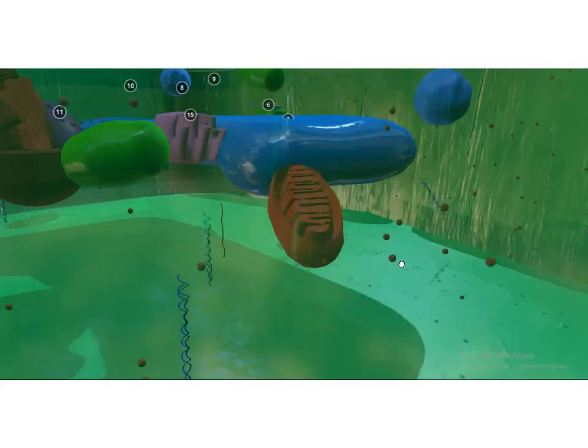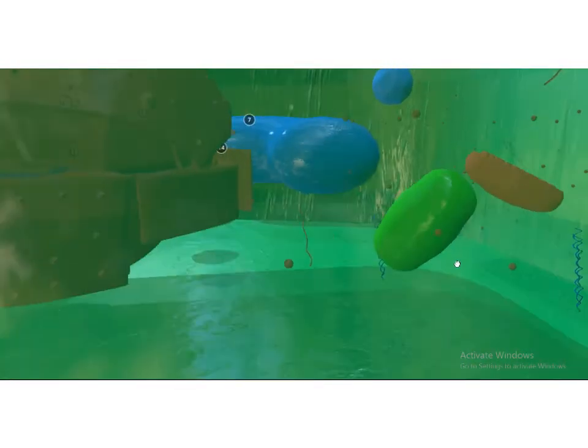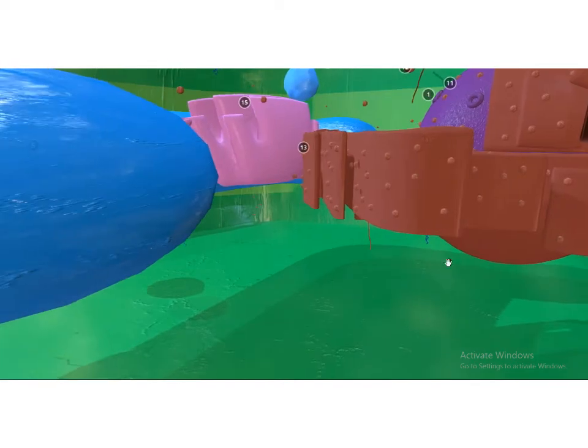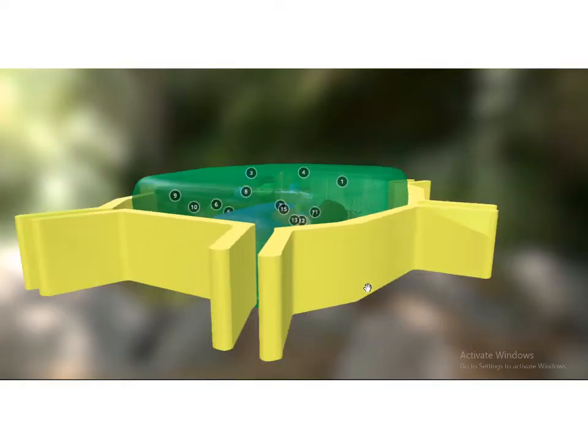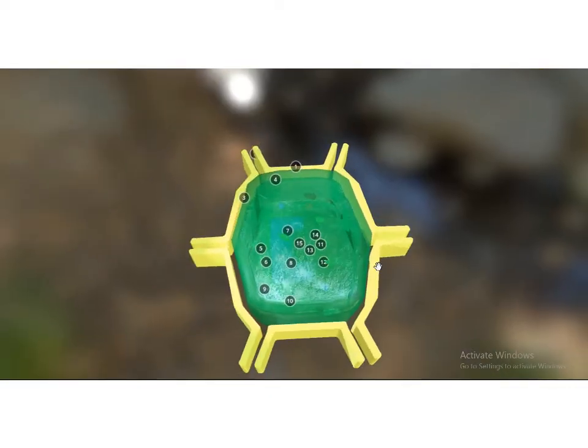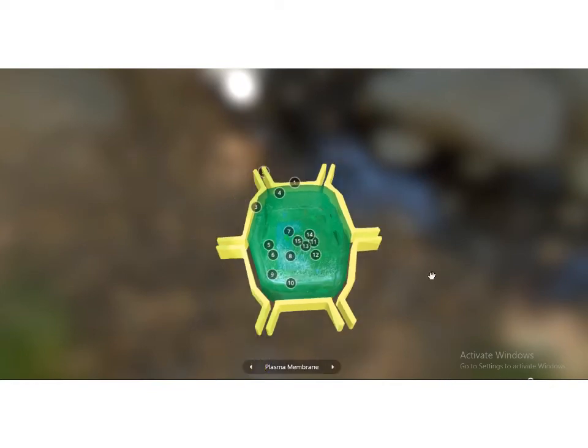In an animal cell, only the plasma membrane provides this protection. It also provides the shape of the cell, so it delimits the structure of a cell.